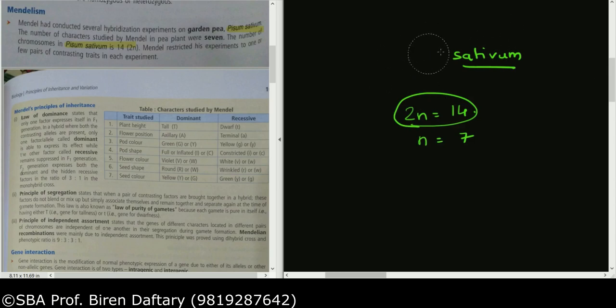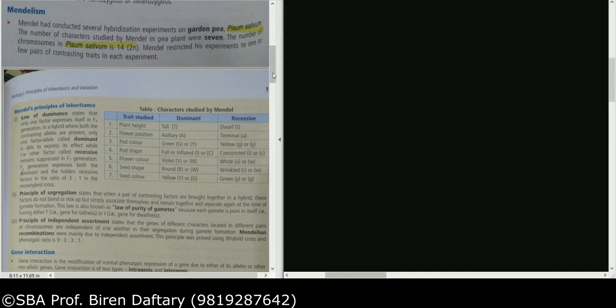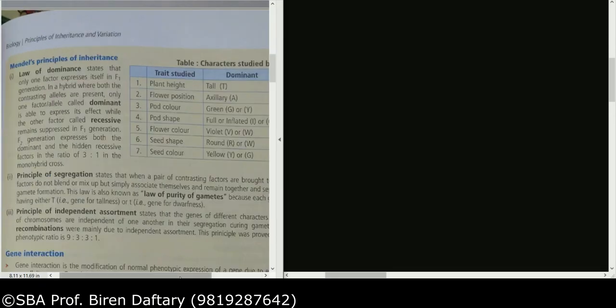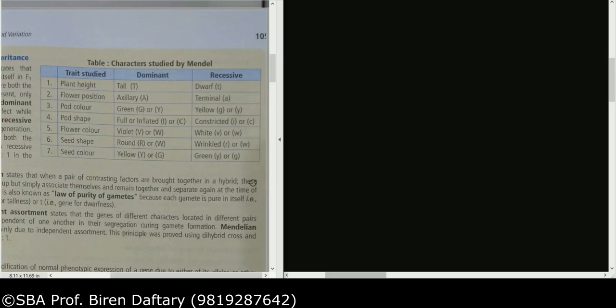Now the next part is, how many traits did he study? So you know this. Let me see if I can zoom in a bit. If you see this table, these are the traits which were studied by Mendel. And the 7 traits we have already studied: height, flower position, pod color, pod shape, flower color, seed shape, seed color. Let us just go through them. Capital T, small t: height, axillary, dominant, terminal, recessive.